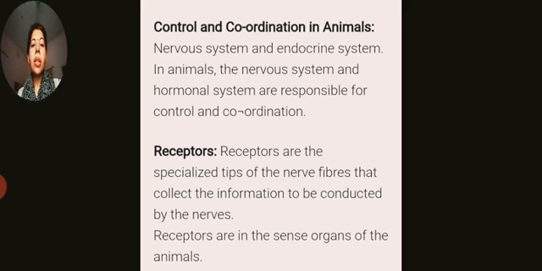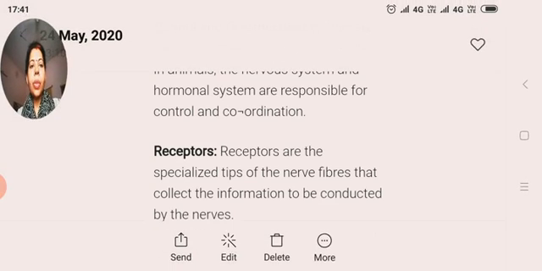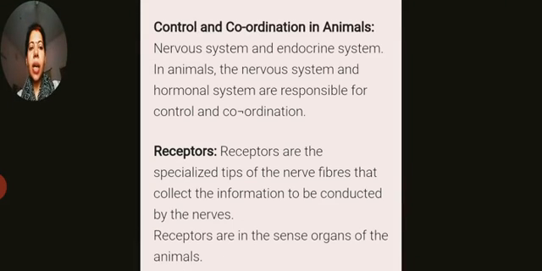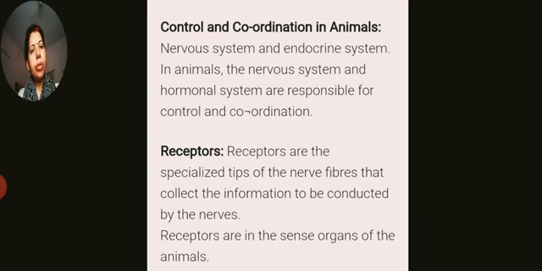Then what are receptors? Receptors are the specialized tips of the nerve fibers that collect the information to be conducted by the nerves. And these receptors are basically present in the sense organs of the animals. So here you have to learn different kinds of receptors and their functions.